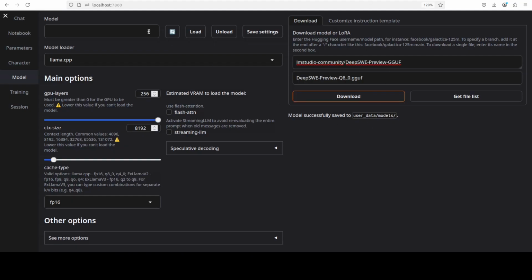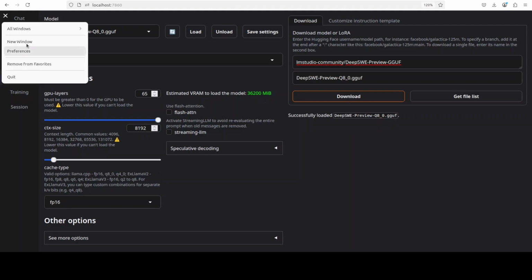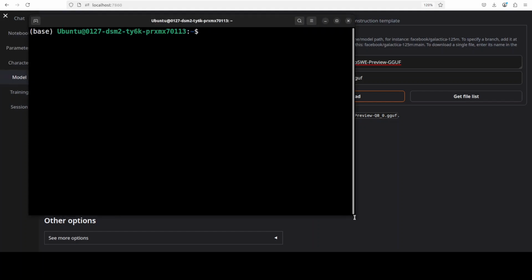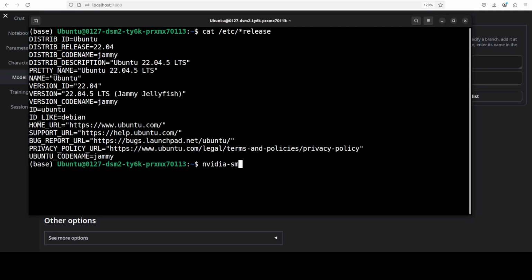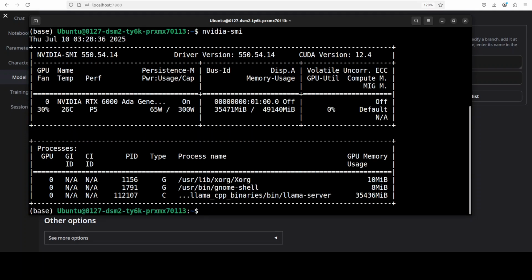So our model is now downloaded. Let's refresh it. And now let's load it. It is loading onto a GPU and it is going to consume over 36 gig of VRAM for this model. And we can also double check by simply going to my local system, where let me quickly show you what I'm running. So I'm running this Ubuntu system and I have one GPU card, NVIDIA RTX A6000 with 48 GB of VRAM. Close to 36 gig of VRAM is being used at the moment.